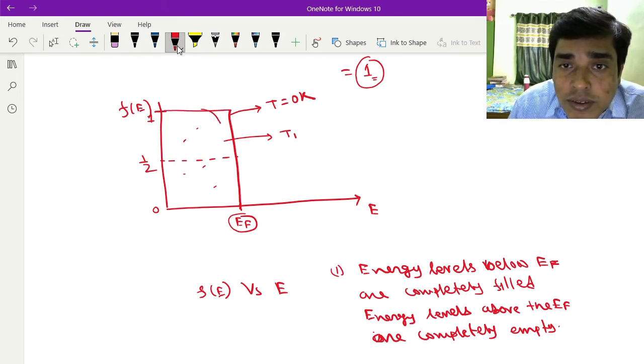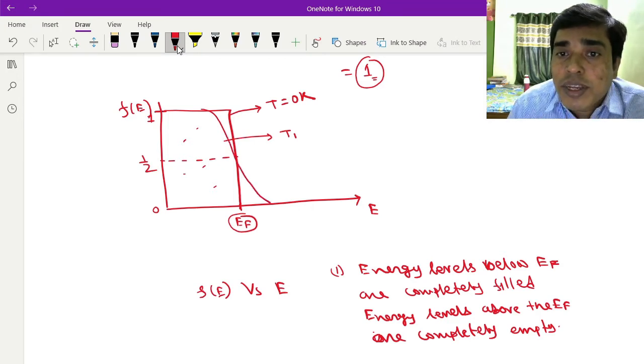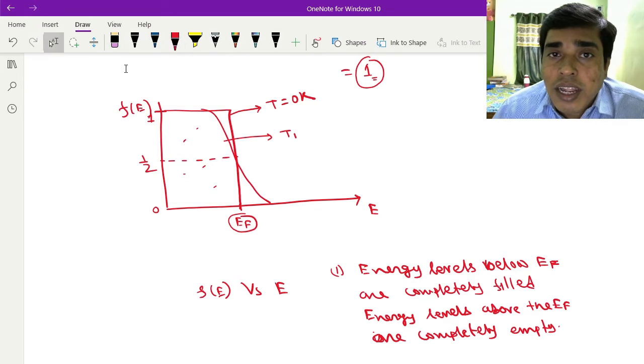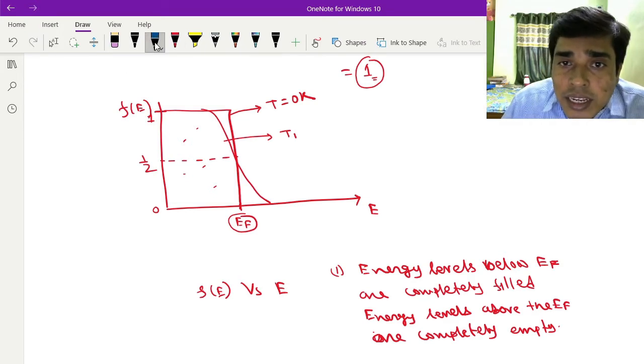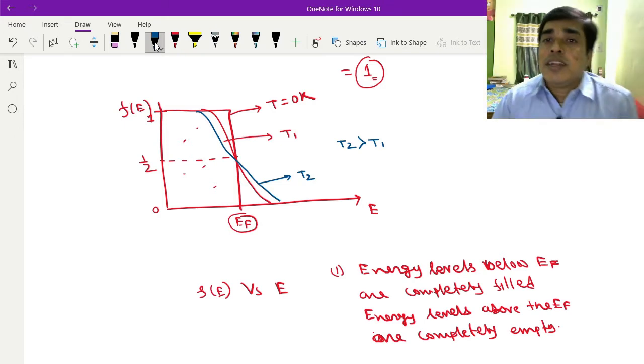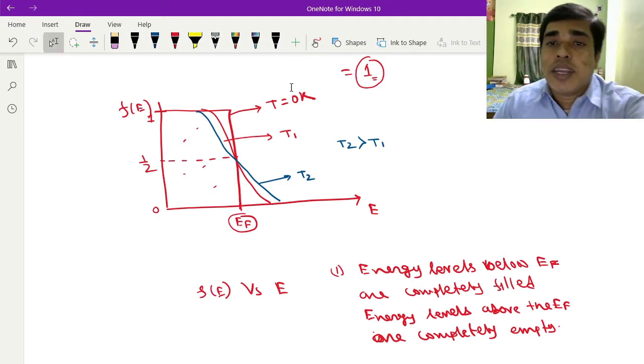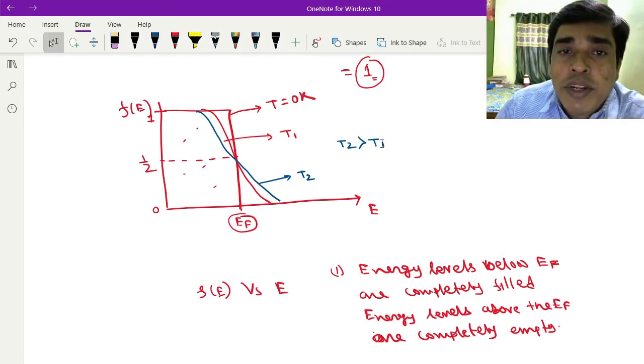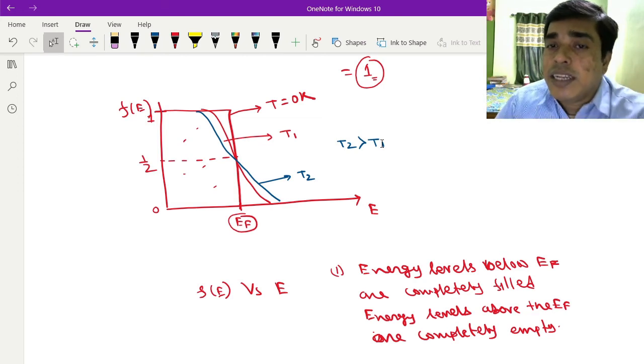So in this condition it will be like this. This is T1, and when there is another temperature greater than T1, this is T2, where T2 is greater than T1. Okay, this is the graph between F of E and the energy level.